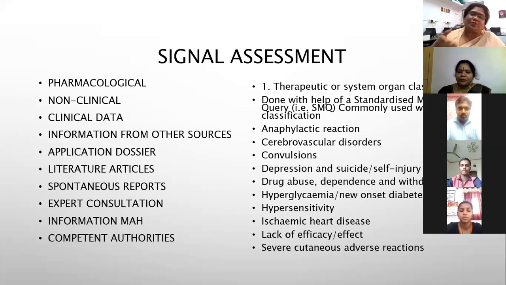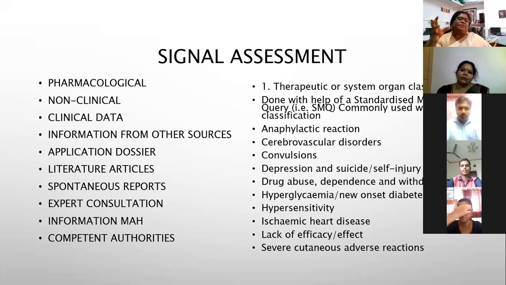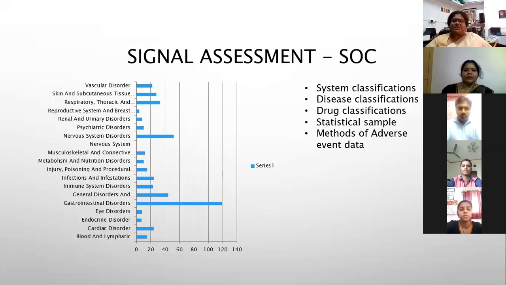What you see here, like anaphylaxis, cerebrovascular conditions, convulsions, depression, drug abuse, hypoglycemia, ischemic heart disease, are the first categories that any drug would undergo reporting for. We run these structured SMQs, standardized MedDRA queries, with the help of MedDRA, and we will present data in this classified manner. Can I have the next slide, please?